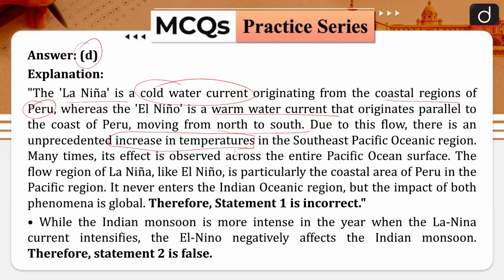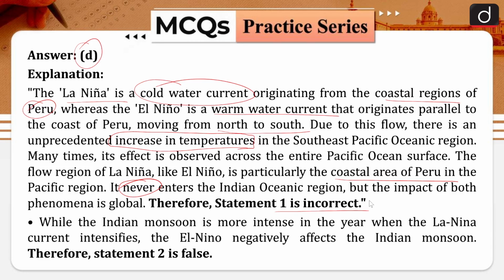Many times its effect is observed across the entire Pacific Ocean surface. The flow region of La Nina, like El Nino, is particularly the coastal area of Peru in the Pacific region. So the country involved is Peru and Chile. It never enters the Indian Ocean region, but the impact of both phenomena is global.